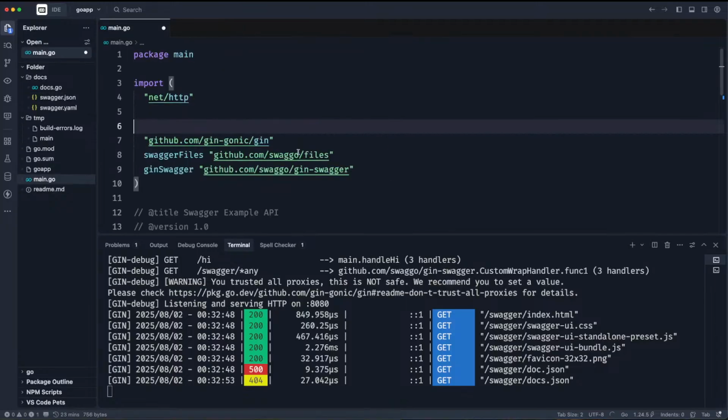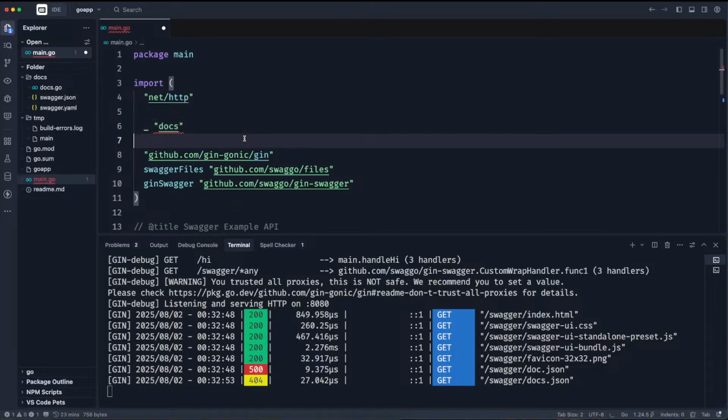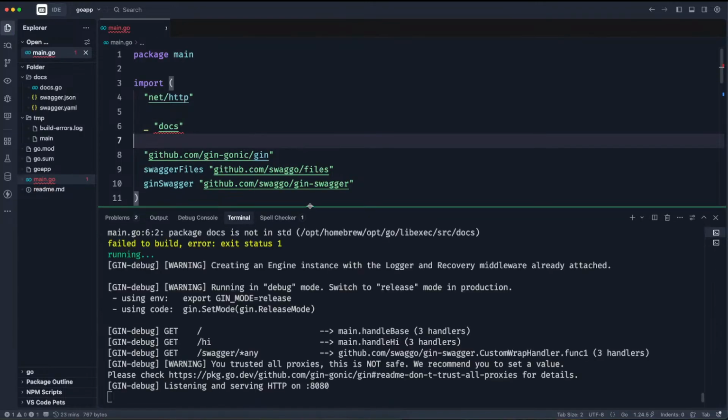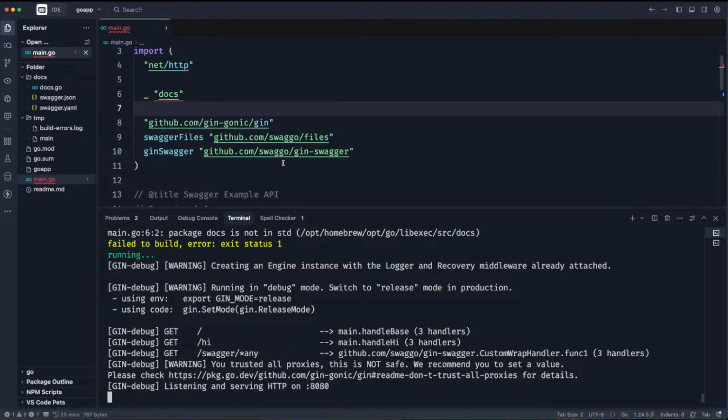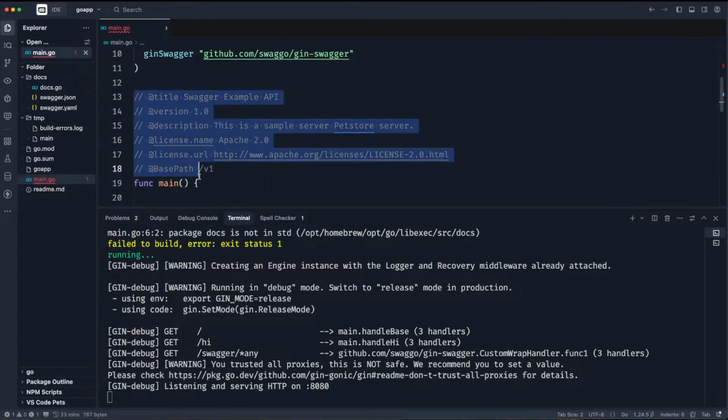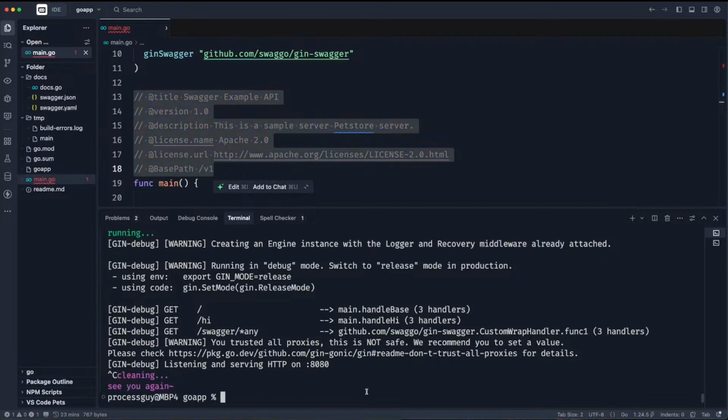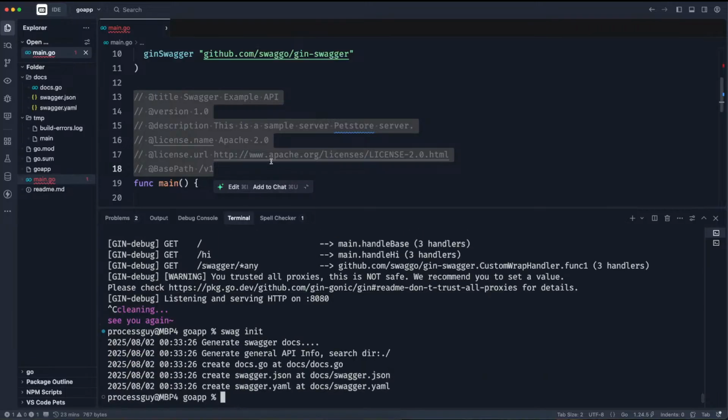So let's continue. The problem was from the fact that I did not run swag initialization. I didn't do swag init. So anytime you write your code like this, if you add new documentation, you're supposed to do swag init. You're supposed to run this. Now that I've run this, it generates this code and adds more stuff for me.